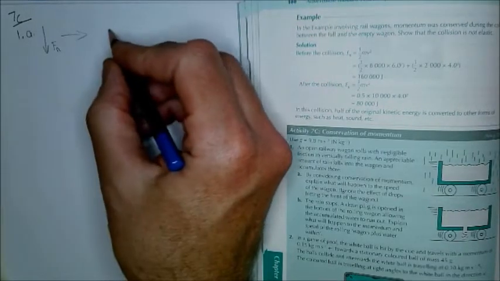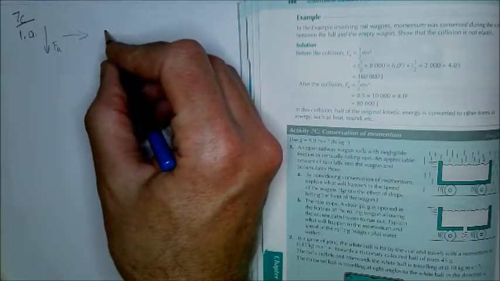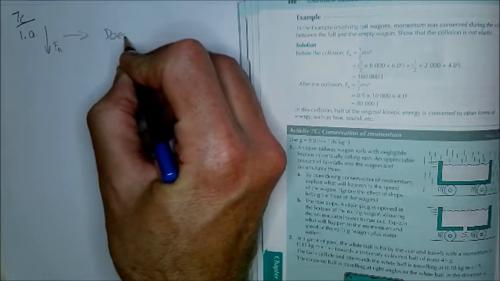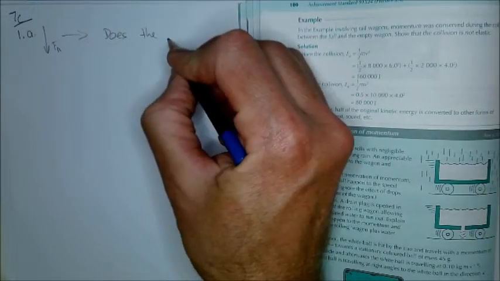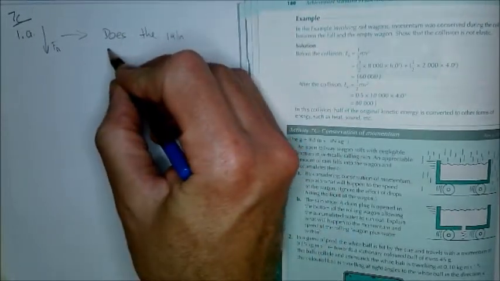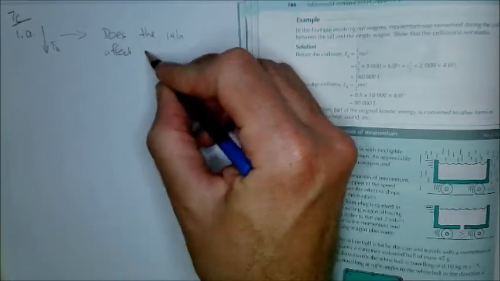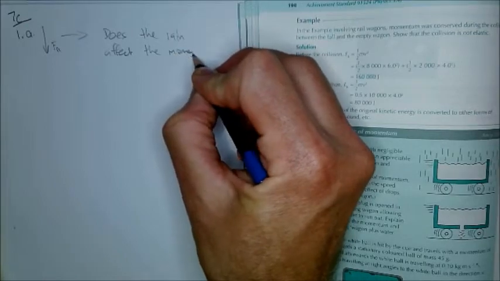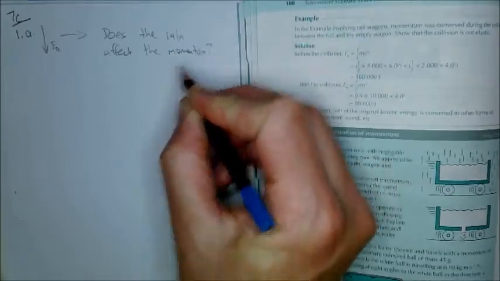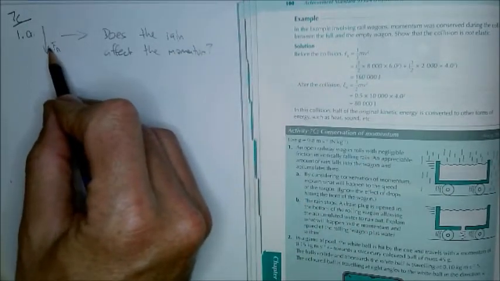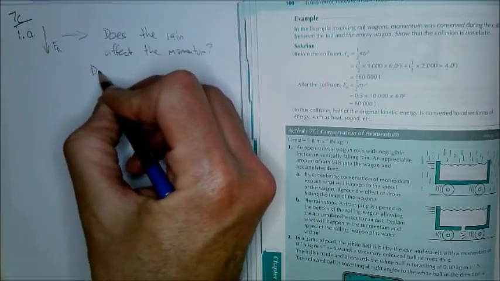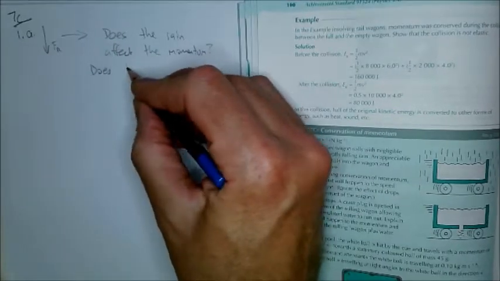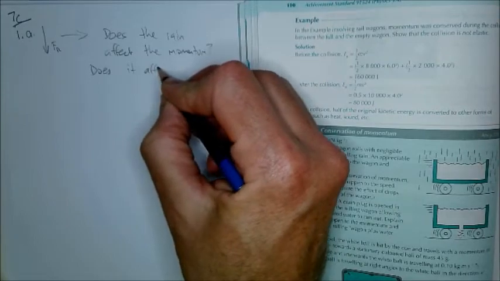What you need to do is think about how the rain affects the mass. Does the rain affect the momentum? So firstly, does the rain affect the momentum? And we sort of answer that with this. The force is the wrong way around. And what does it affect? So does it affect the mass?